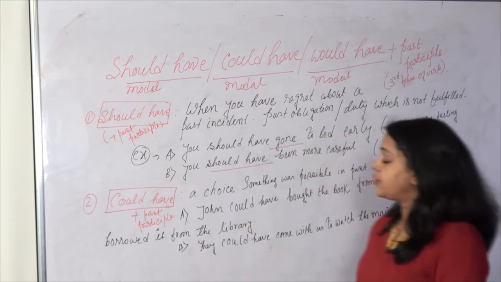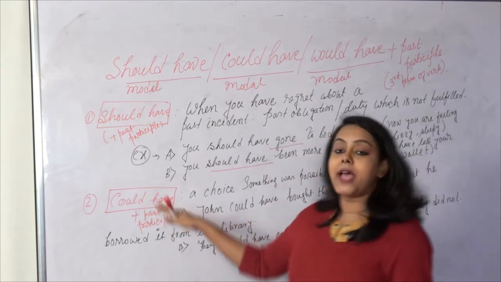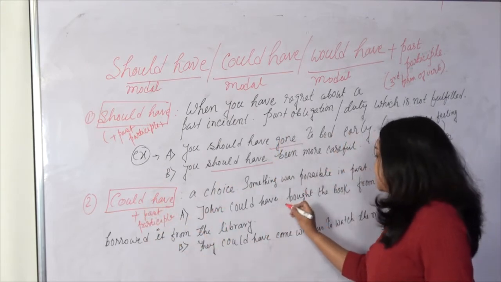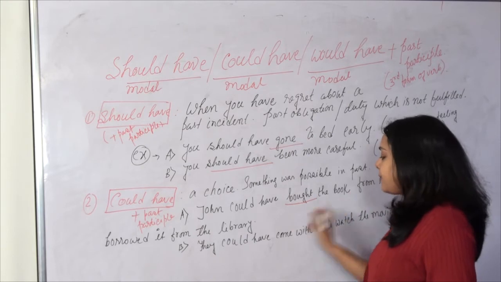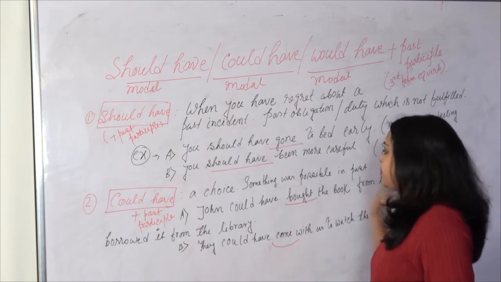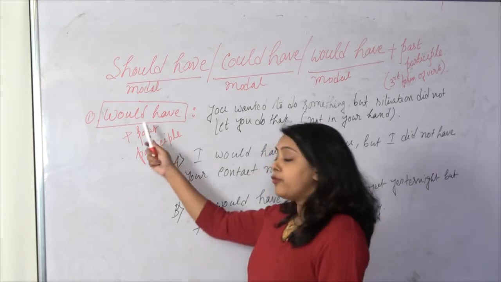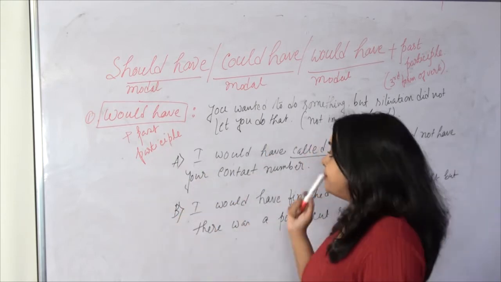So these are the usages of could have, then the past participle of the verb. You see: could have bought, could have come. Come, came, come; buy, bought, bought.